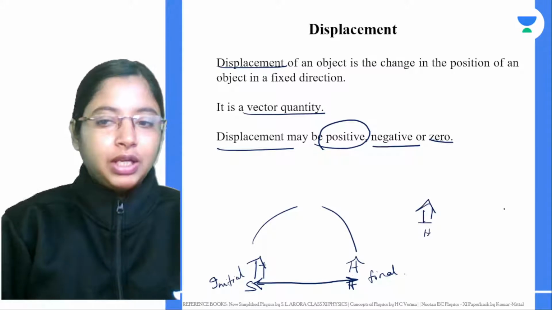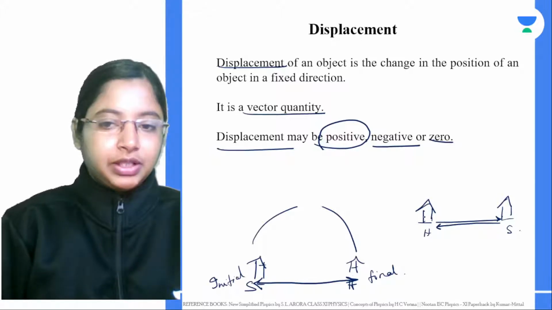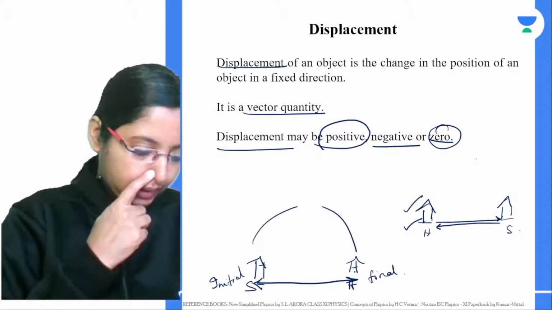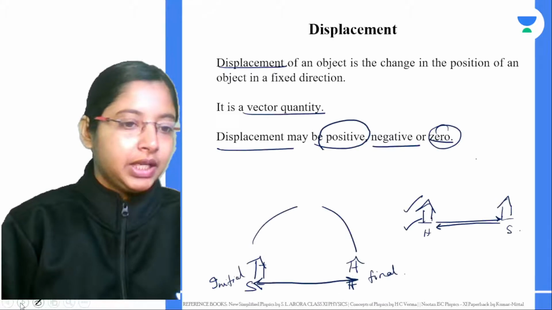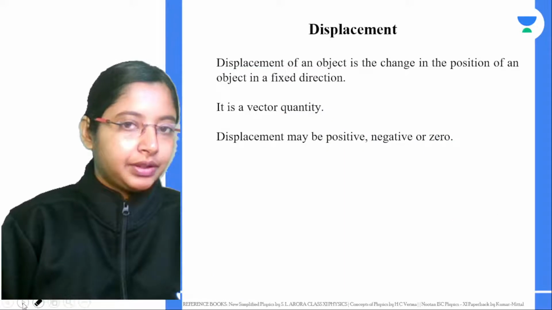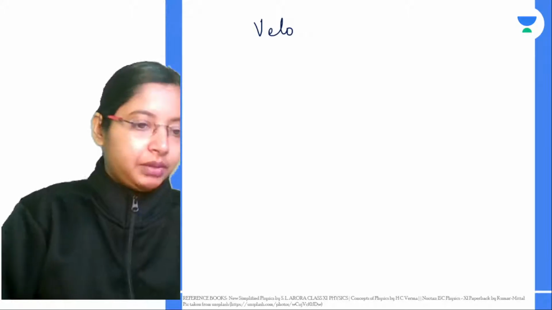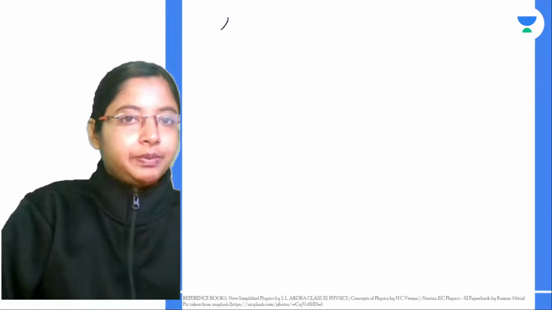If this is your house and this is your school, you're going to your school and from there you're coming back home. Your initial position is at home, your final position is at your home as well. Now displacement becomes 0. Yes, Akshay, we saw certain examples of that in the last class for displacement as well. And then we started with velocity. Before velocity, let's actually look at speed. We can look at speed and velocity together.